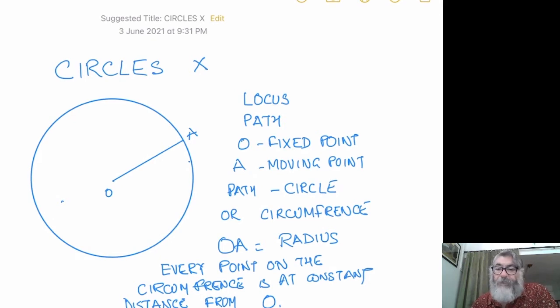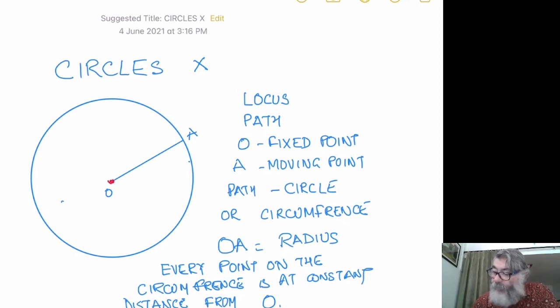For example, we are talking about the locus or the path. The locus or path is one and the same thing. Just look in the figure which I have already drawn for you. The point O is a fixed point. I am taking another color. This point O is a fixed point.